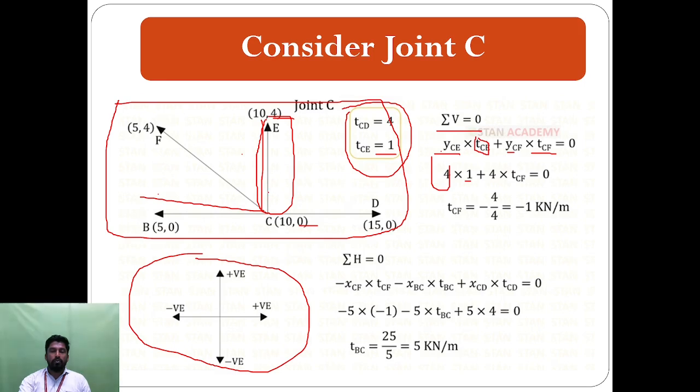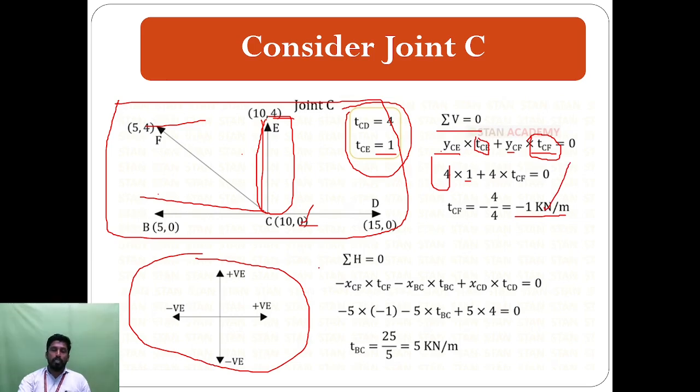Here YCF, we consider the CF coordinates. Here C, this is the F coordinates. We consider the vertical directions, here 0, here 4. So 4 minus 0 comes out to 4. Our aim is to find the TCF value. So TCF is equal to minus 1 by 4, which gives minus 1 kilonewton per meter.